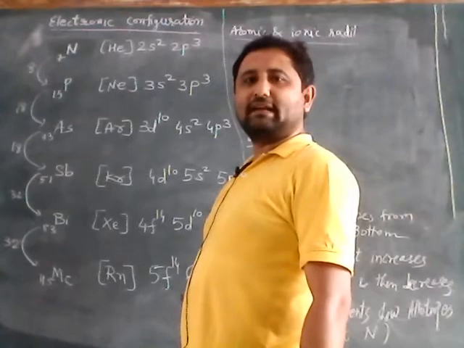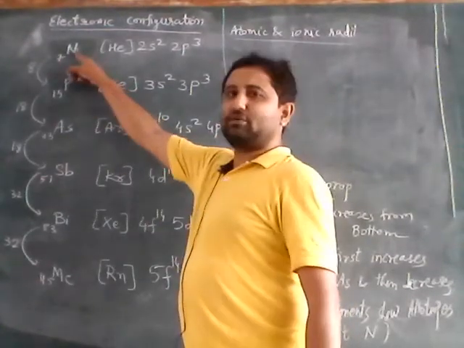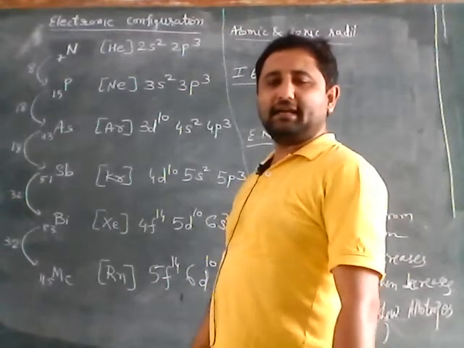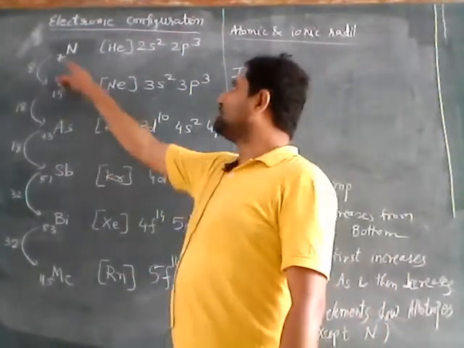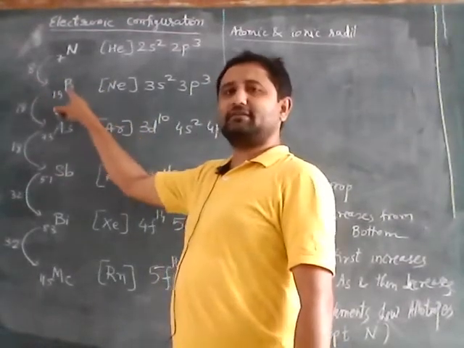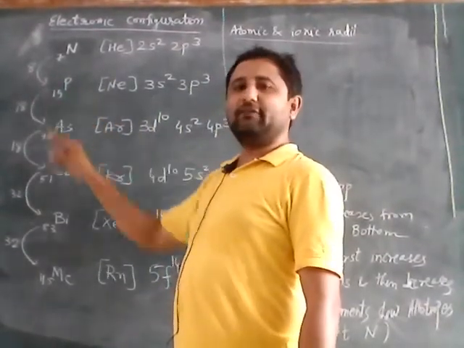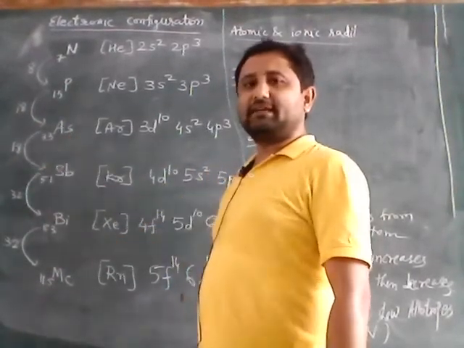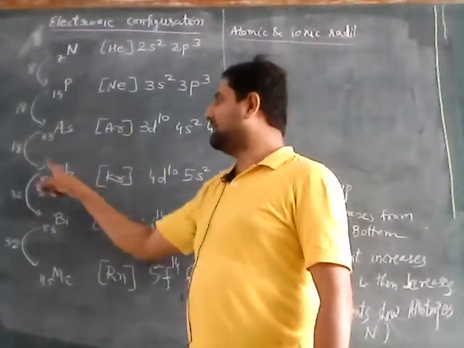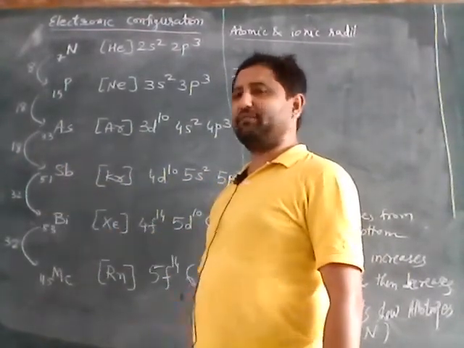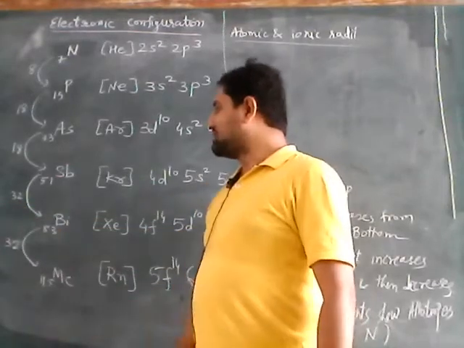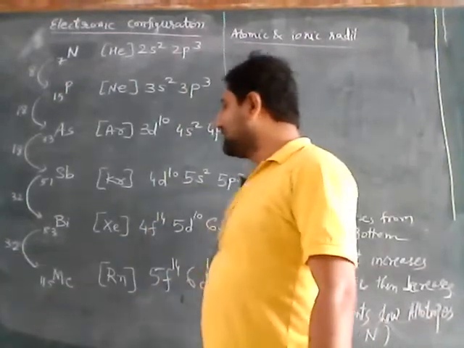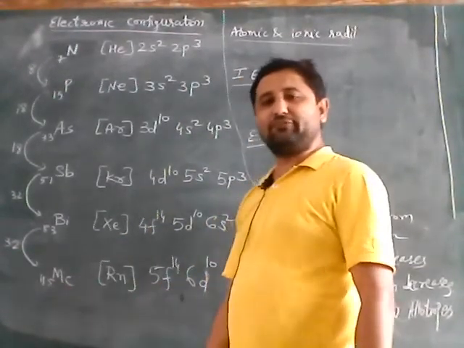Let us talk about electronic configuration. Nitrogen has atomic number 7. Now you have to remember 2, 8, 8, 18, 18, 32, 32. Adding 8 to 7, the atomic number of phosphorus becomes 15. Then add 18, so the atomic number of arsenic is 33. Again add 18, so antimony is 51. Then add 32, so bismuth is 83. Again add 32, so moscovium is 115.